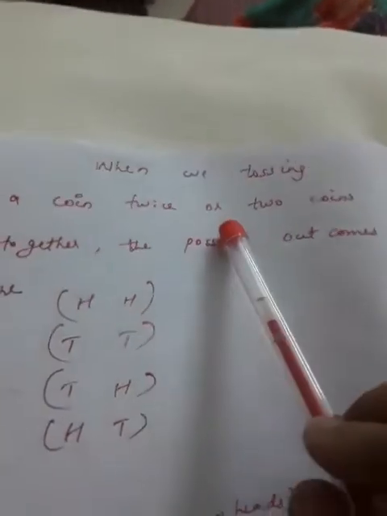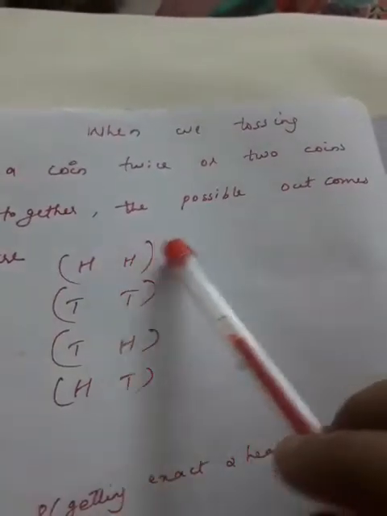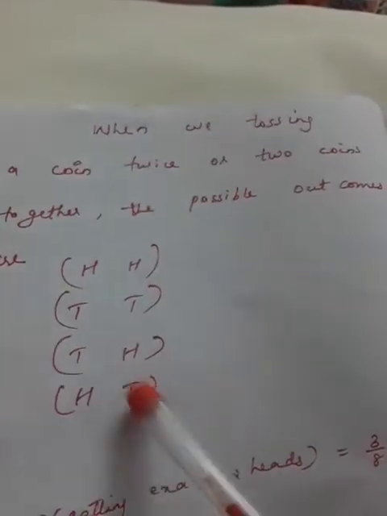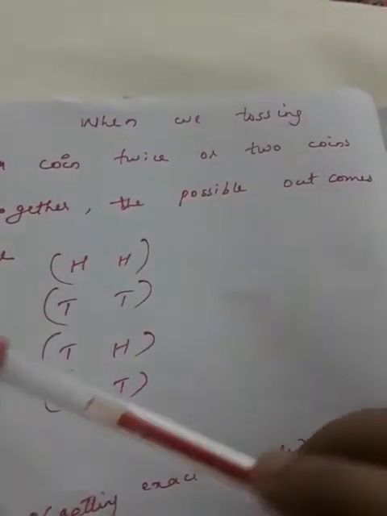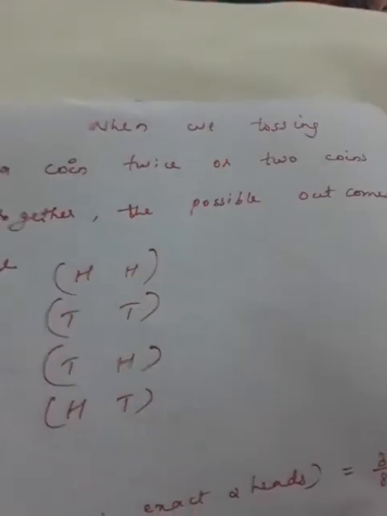When we toss a coin twice or two coins together, the possible outcomes are HH, TT, TH and HT. These are the four possible outcomes when we toss a coin twice or two coins together.